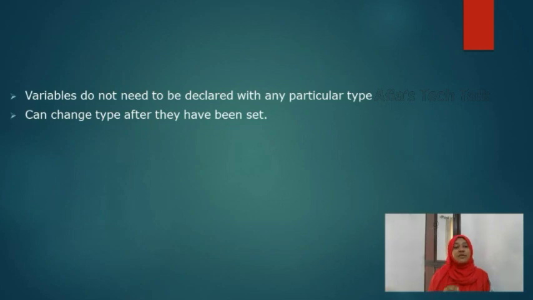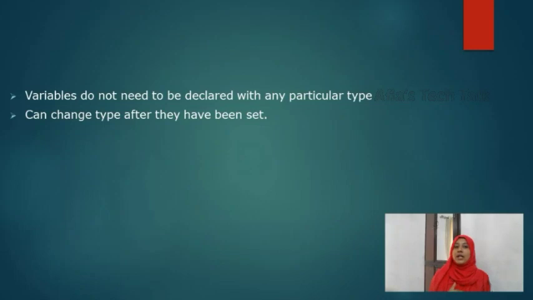Next, variables do not need to be declared with any particular type. That means data types. In the last class, we discussed three data types, right? Int, float and string values. Here, while we are declaring the variable, it is not at all necessary to give a data type. If we write x is equal to 1, the Python program will accept it as an integer value by default.